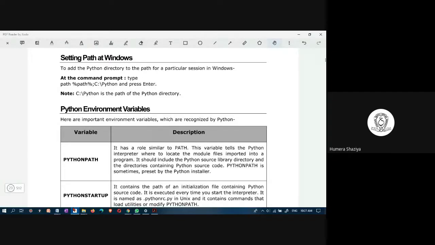So to add the Python directory, at the command prompt, type path %path%;C:\Python and press enter. Suppose you have installed your Python software in the C drive, then in this manner you can do the setup on the local system.